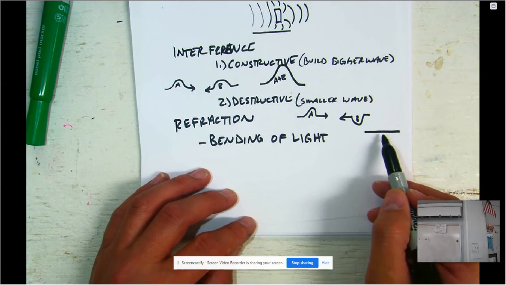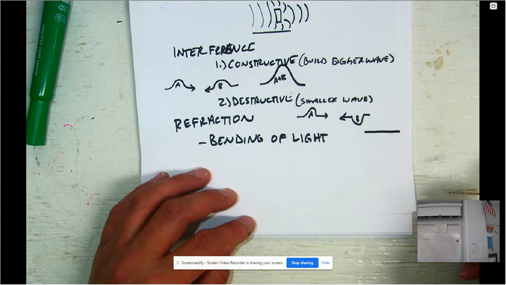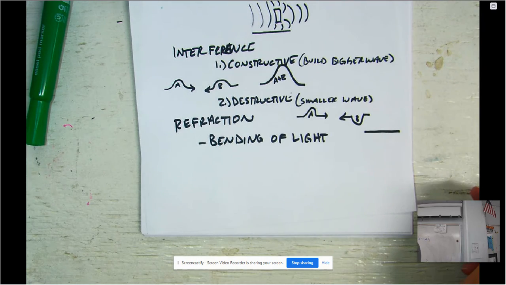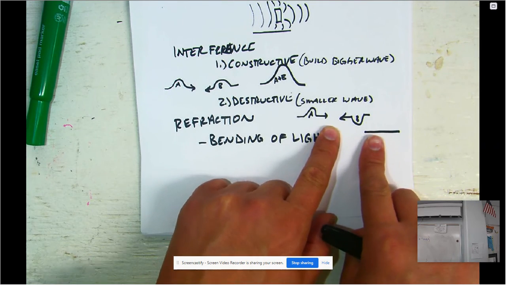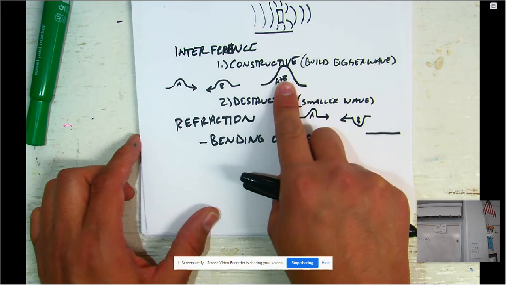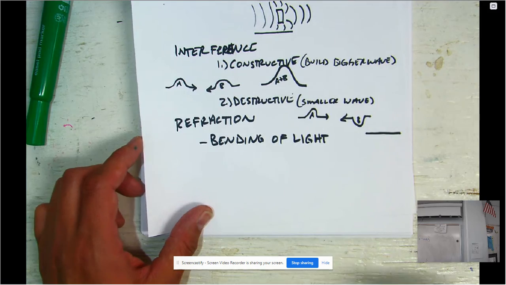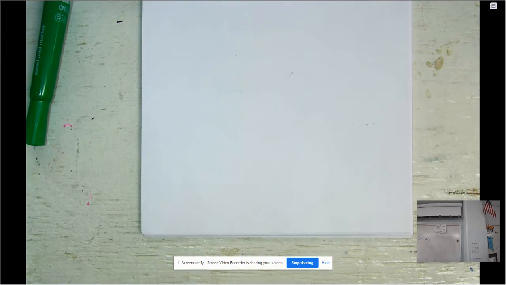So notice that you've made the wave smaller than either one of these would have been. That's interference of waves. This is the idea behind noise cancellation headphones. Right? You build smaller waves. Constructive, you build bigger waves. Okay? So those are some properties of waves.